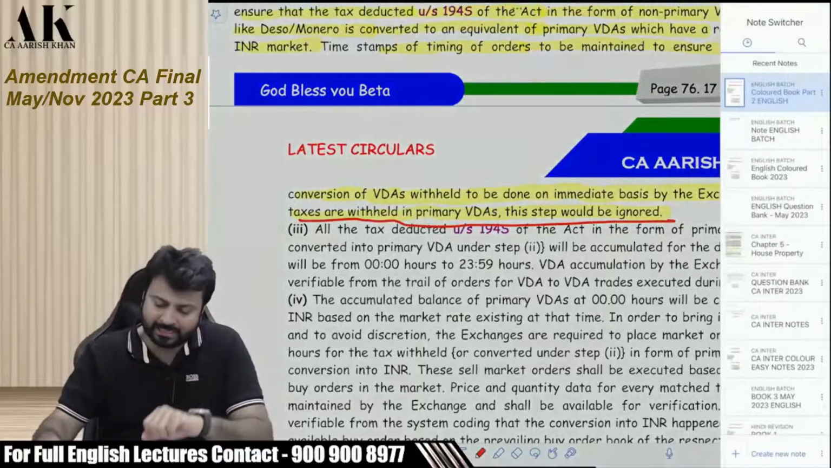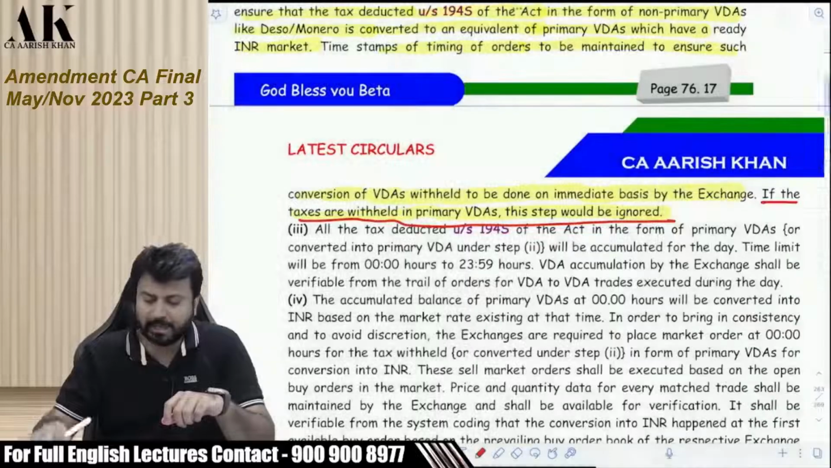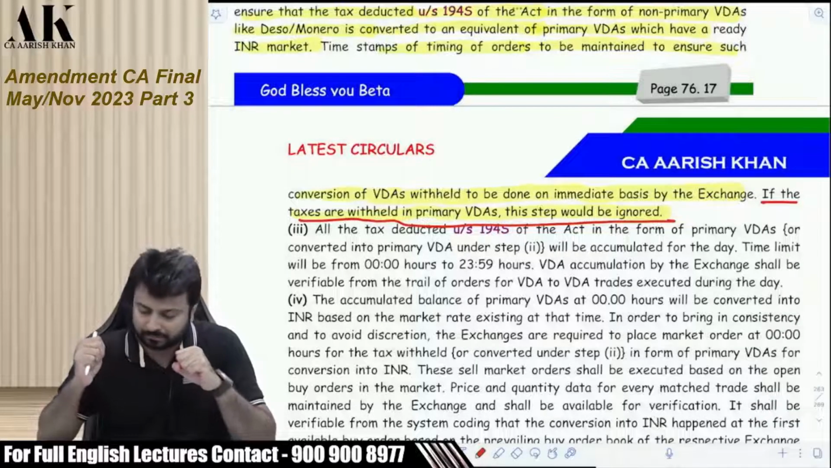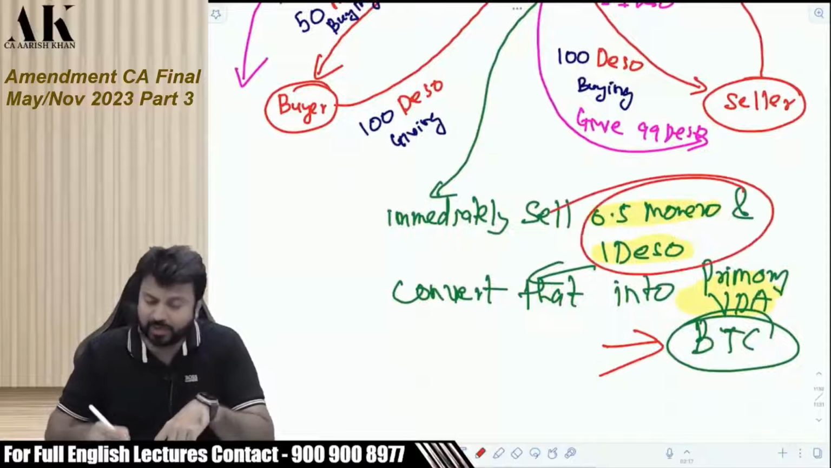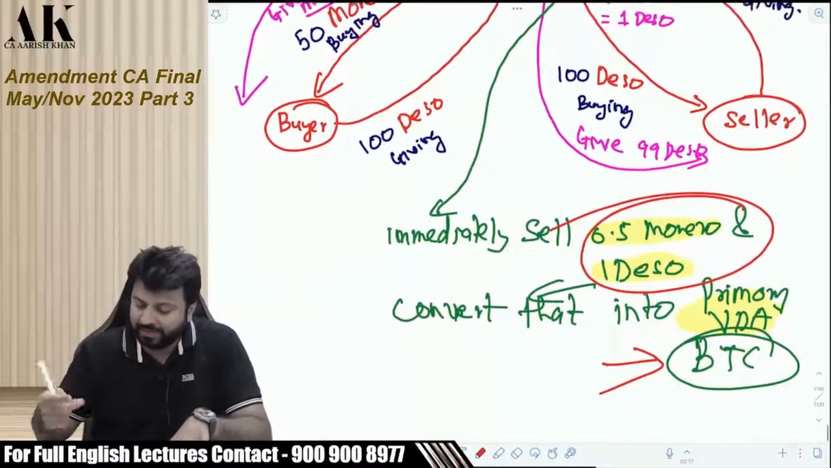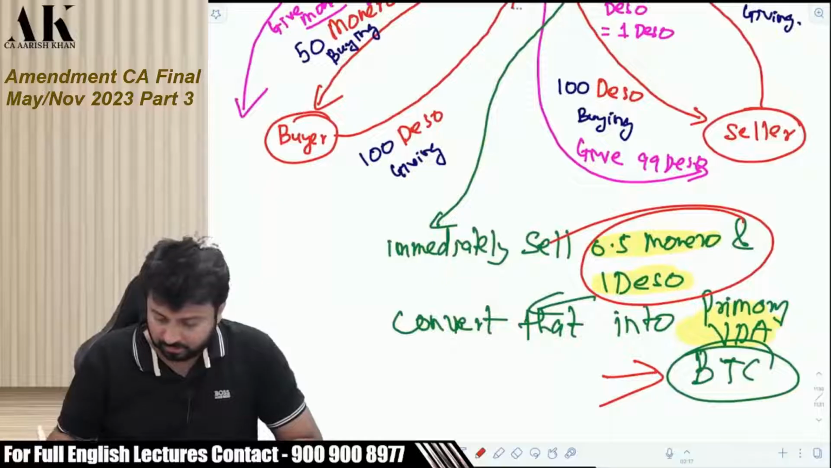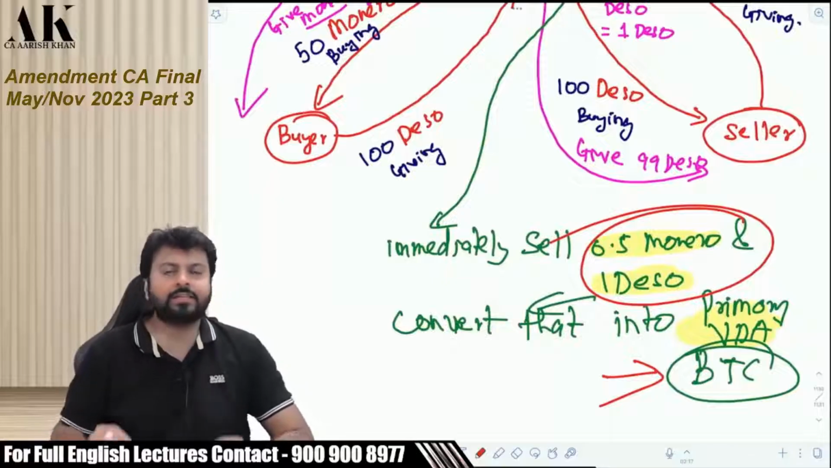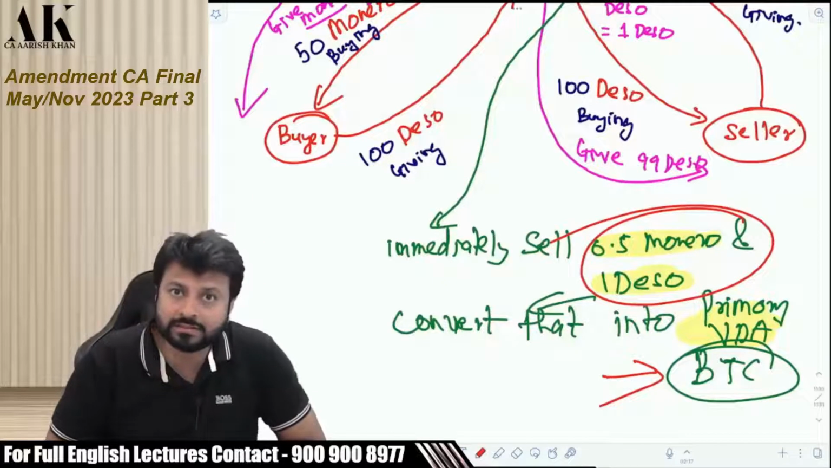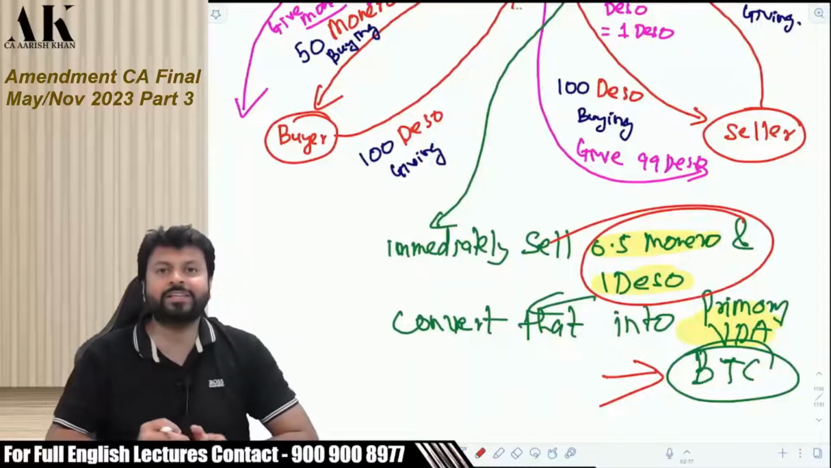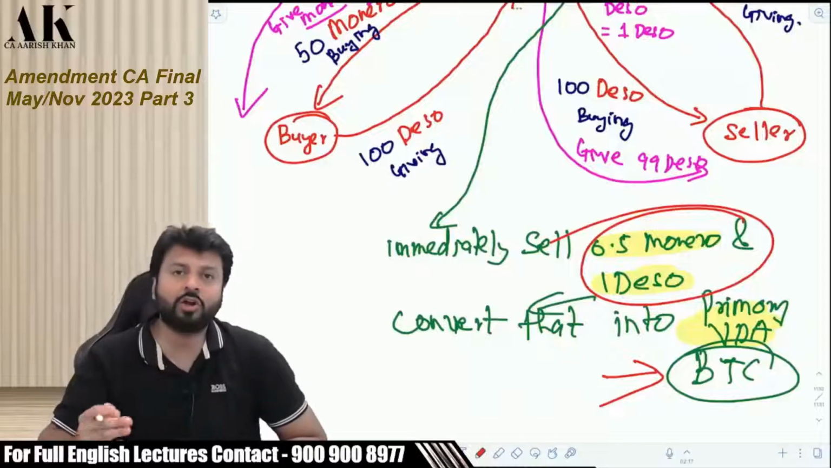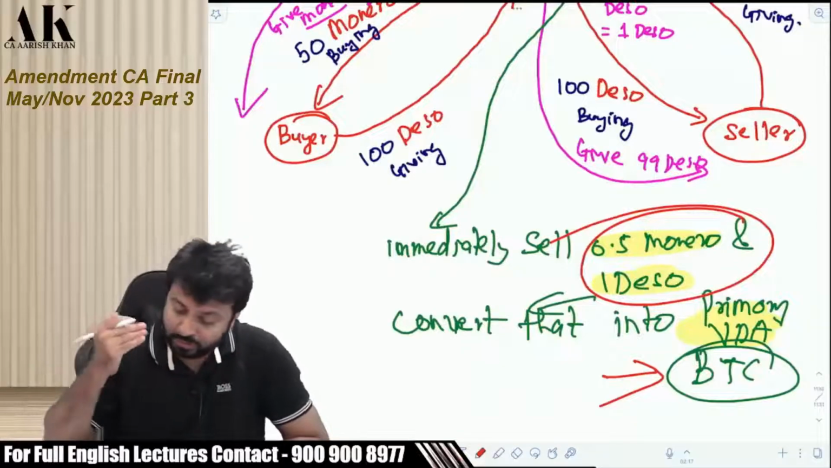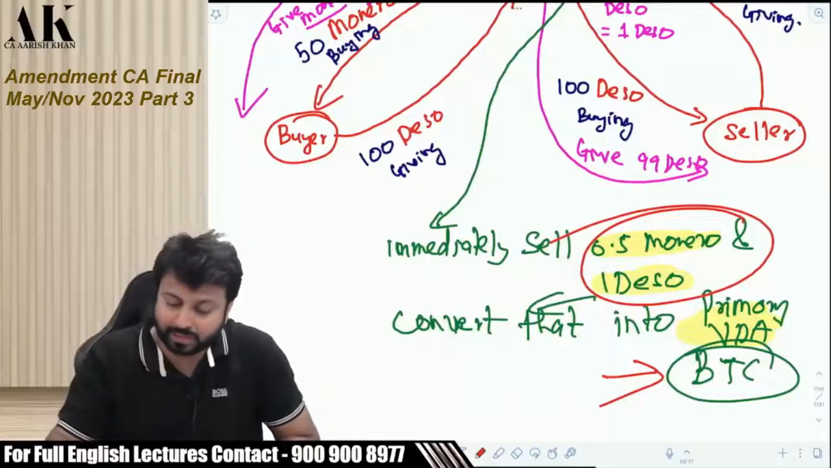Now what does the exchange have? Tell me. The exchange now has Bitcoin in exchange for Monero and deso. Now what will the exchange do after this? The exchange has the Bitcoin now. What will they do with the Bitcoin? Obviously, they cannot give Bitcoin to the government. So first of all, you have to convert your non-primary VDA into a primary VDA, Bitcoin. Now what has to be done after that?